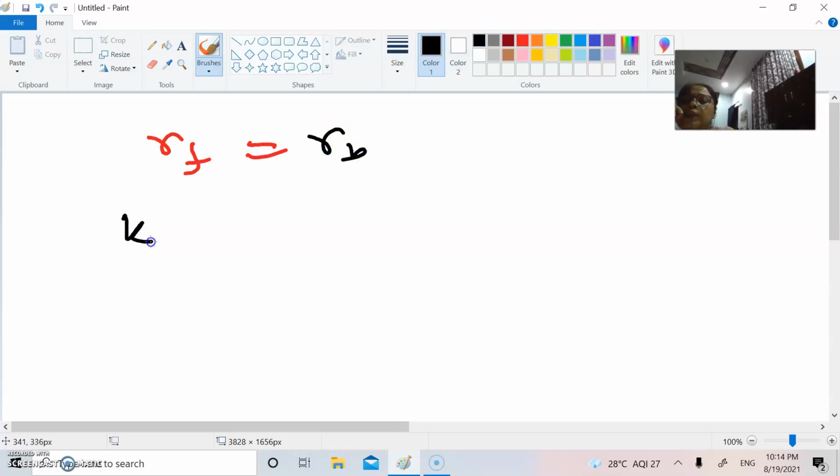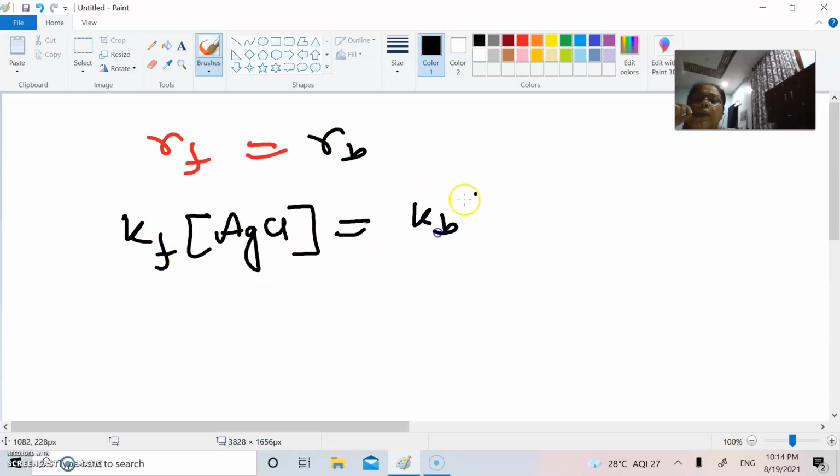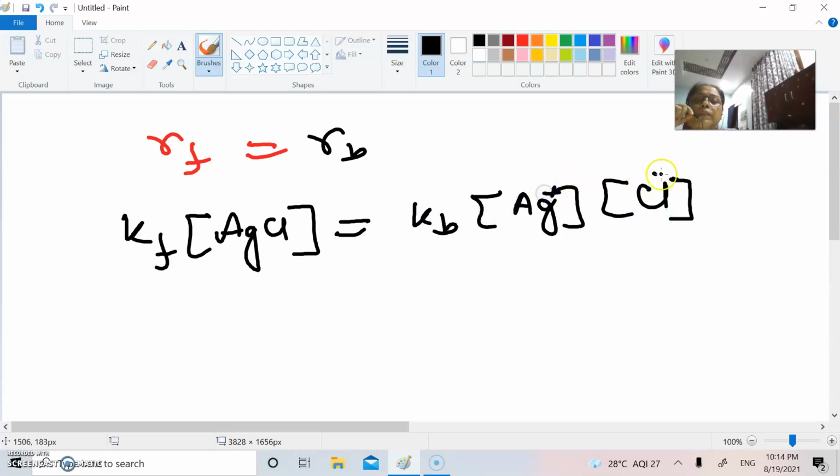The forward rate is K forward times the silver chloride concentration, and the rate of backward reaction is K backward times the silver ion concentration and chloride ion concentration. Silver positive, chloride negative.